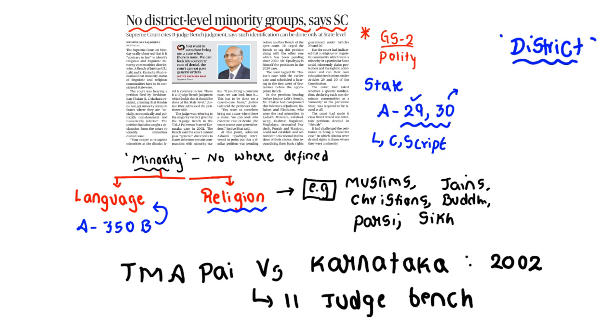I think you have covered the analysis part of this thing also. So as of now, there is no district level minority groups. Minority section can be provided under state level, and Articles 29 and 30 of Indian Constitution provide so, and Article 350B provides for special officer for linguistic minorities, and the word minority is nowhere defined in the Indian Constitution. This is all about this article. We shall go for the next article.